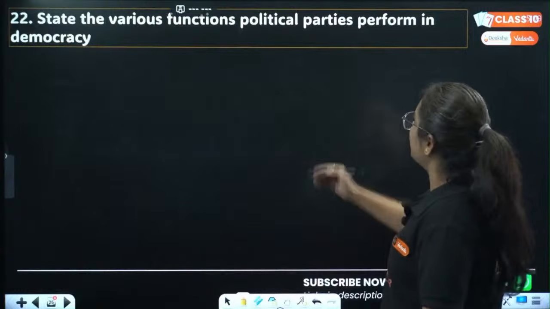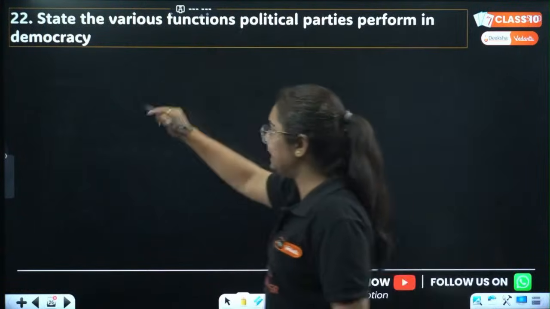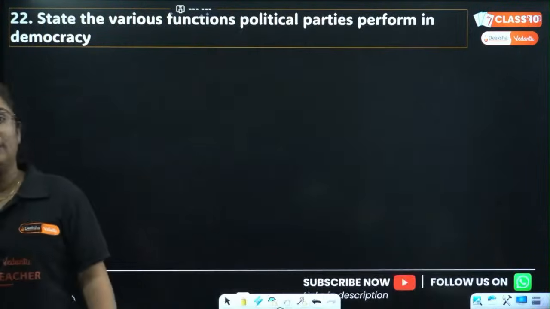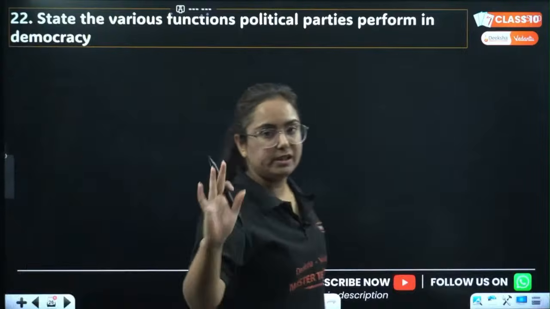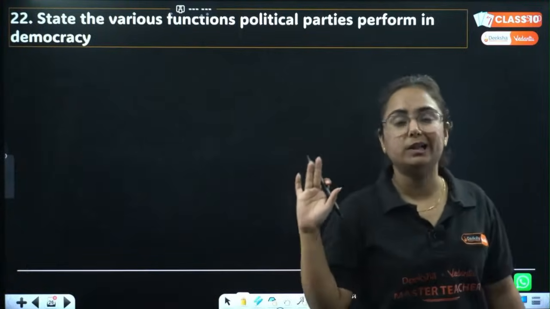State the various functions political parties perform in a democracy. This question comes from the chapter Political Parties.